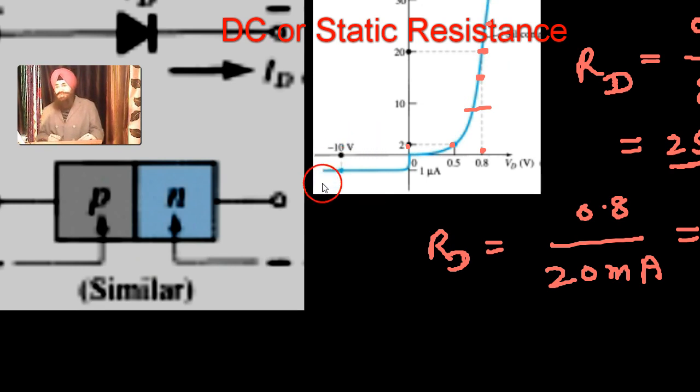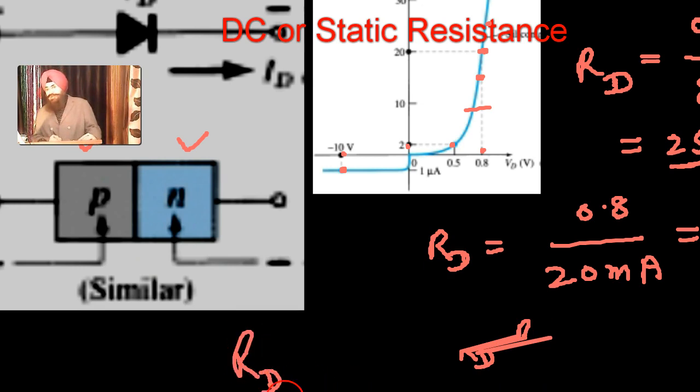Now the next problem is, what is the resistance at this point? This is reverse biasing. P is given negative potential and N is given positive potential. For reverse biasing, you find the diode resistance. So the diode resistance becomes, what is the voltage? 10 volt.